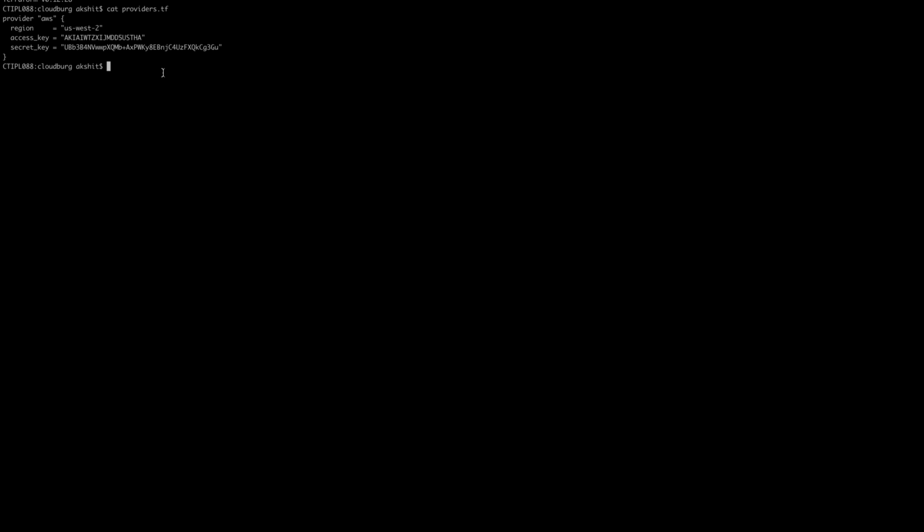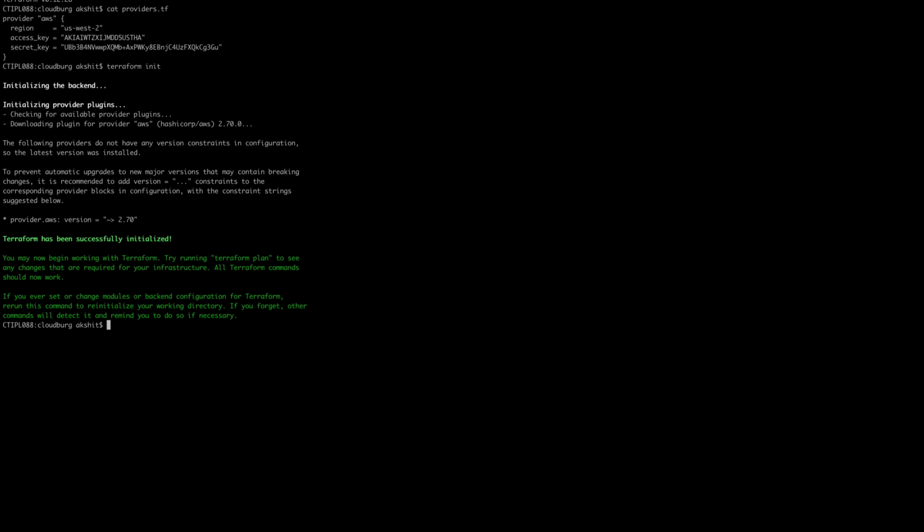After that, you can just initialize Terraform using terraform init. It will take some time. It is basically initializing the backend and the provider. So Terraform has been initialized successfully.